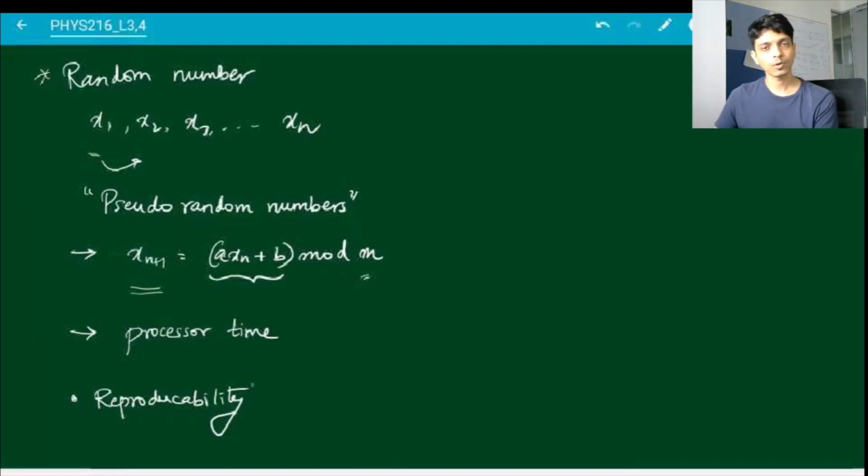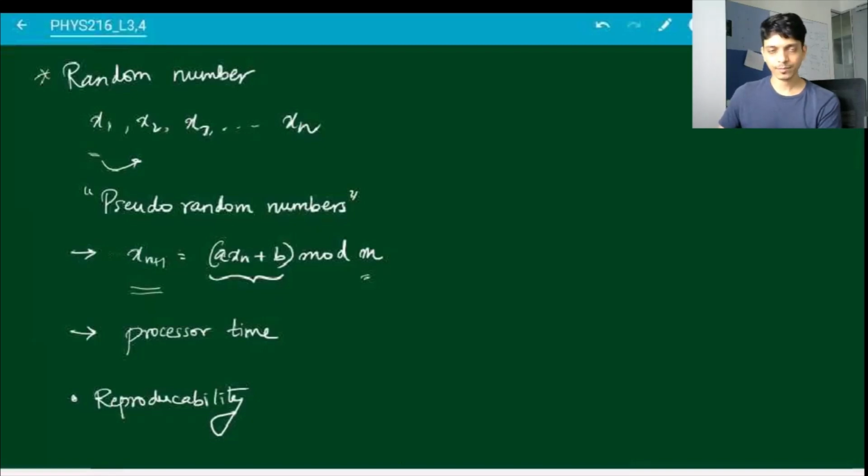It means if you run your same code twice, you might get the same set of random numbers again. And that's a good thing because it allows you to check your code. Suppose the numbers were truly random. So each time that you ran your program, you would get a completely different set of random numbers. And then suppose there is some problem in your code. You would not be able to find that problem again because you would not get that same sequence of random numbers a second time. But because they are pseudo-random, you can insist that you get the same set of random numbers, and by doing that you can troubleshoot your problem.